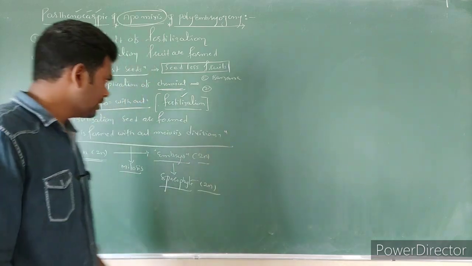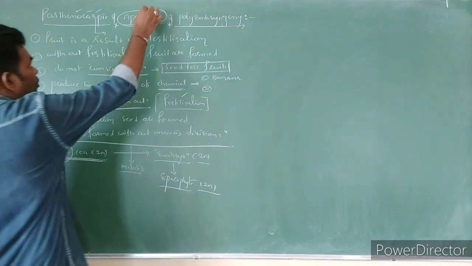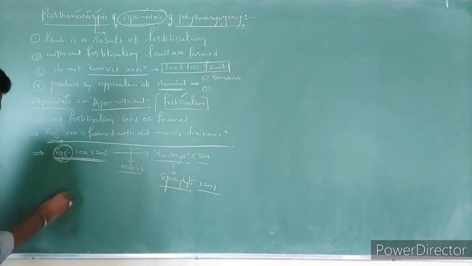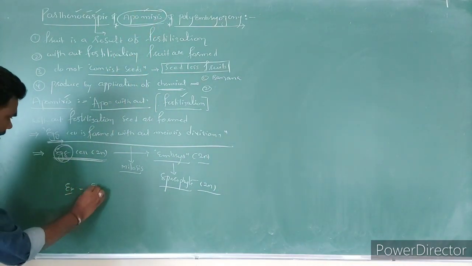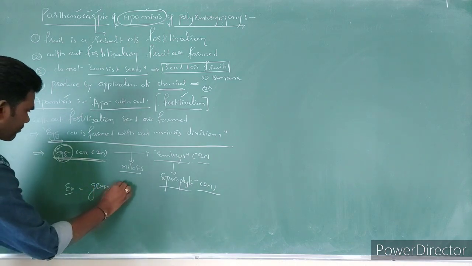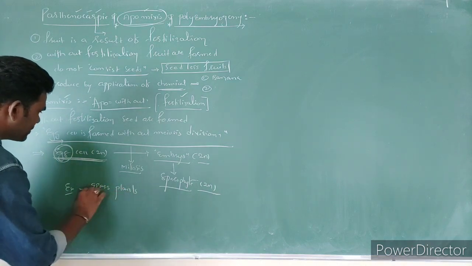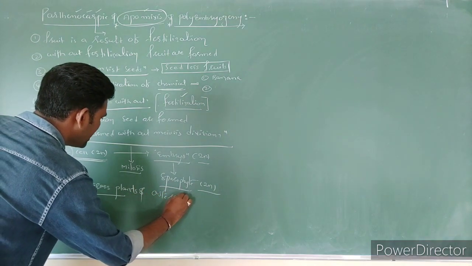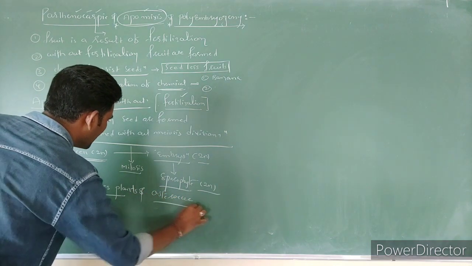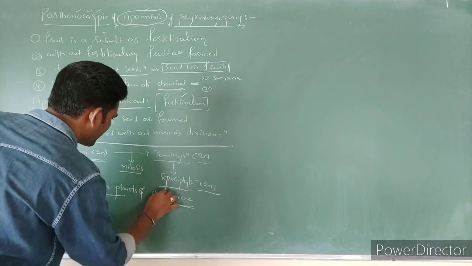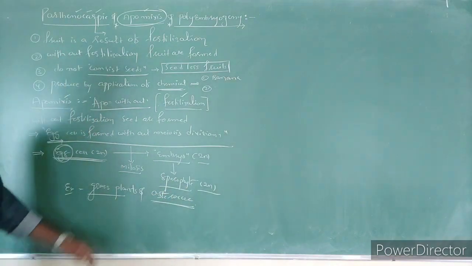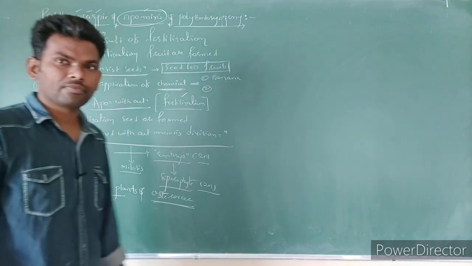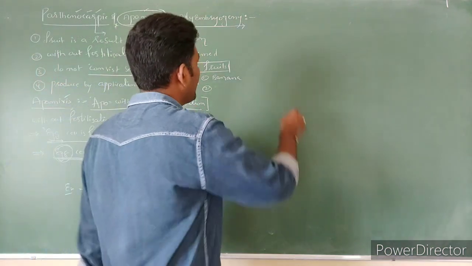Apomixis. So this is the concept of apomixis. We can notice it in some special plants, in grass plants as well as Asteraceae plants. They are going to perform this type of apomixis. The next concept is polyembryogeny.